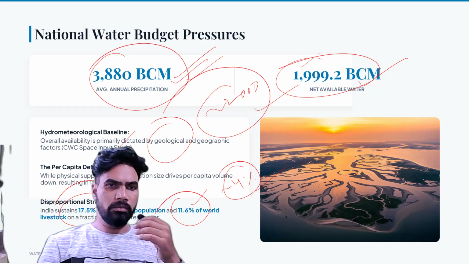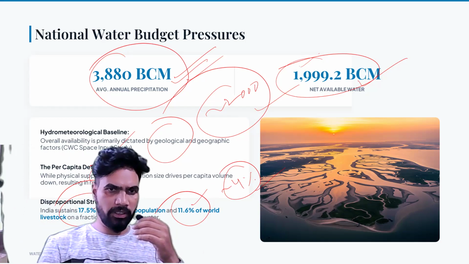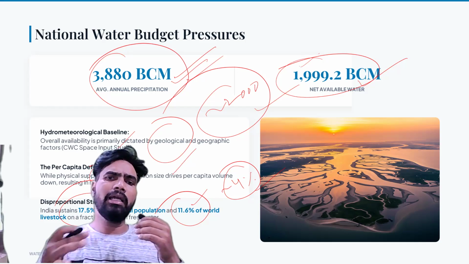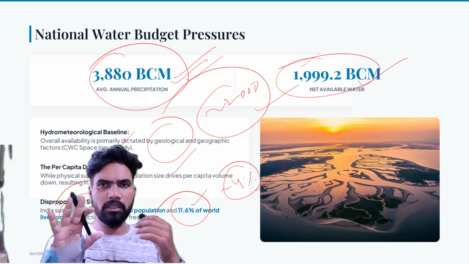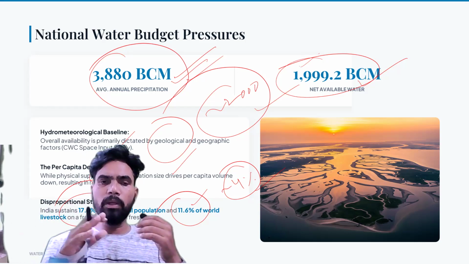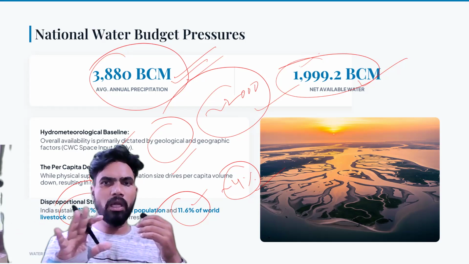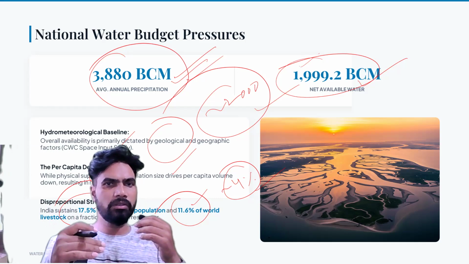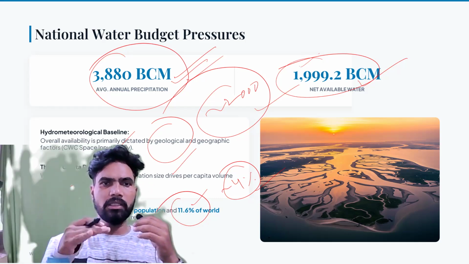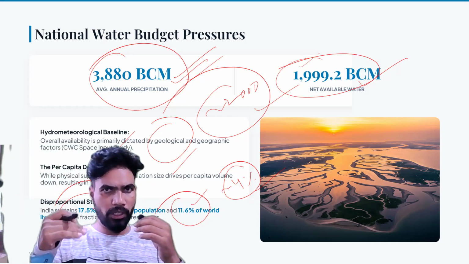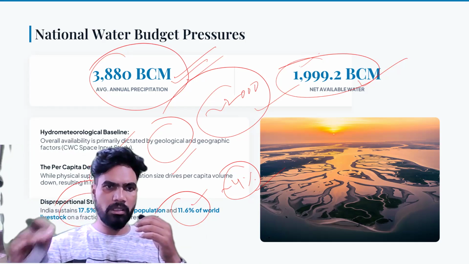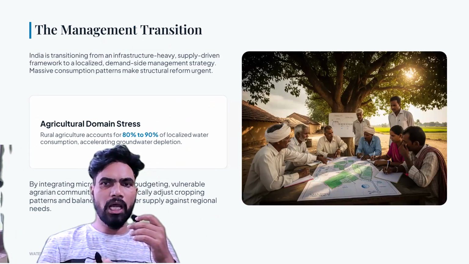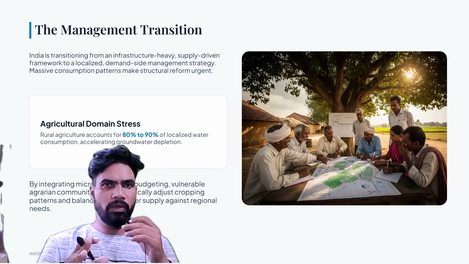The problem is that water supply is fixed whereas population size is increasing. Cattle is not increasing that much, but the human population is increasing, so we have to support the increasing population with a fixed and stagnated water supply. Because of this, per capita availability is reducing every day. So there has to be a change in the way we are managing the water.